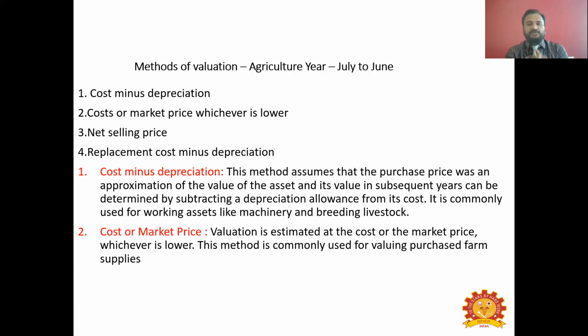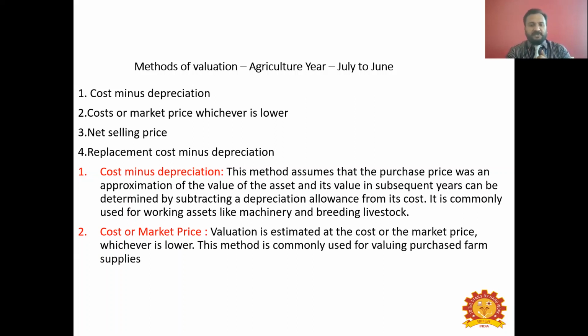Every year when you use an asset, there will be a reduction in its value. The first method is cost minus depreciation. This method assumes that the purchase price was an approximation of the value of the asset. You can approximately take the purchase price as the value of the asset, and its value in the subsequent years can be determined by subtracting the depreciation allowance from its cost. Every year there will be a depreciation, so from the total cost, you have to subtract this depreciation amount every year.